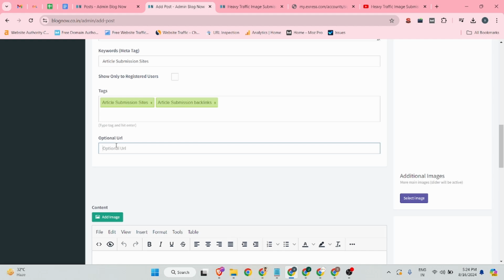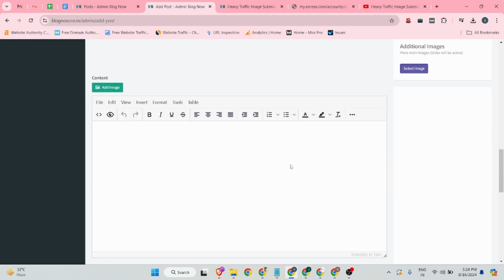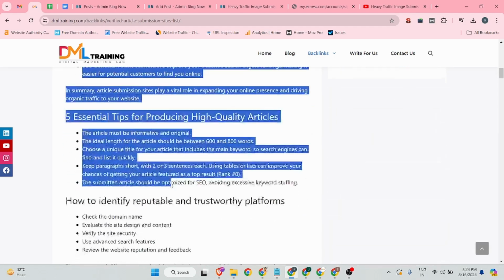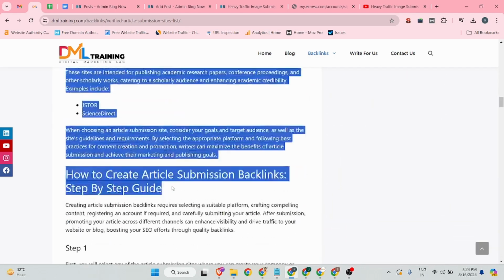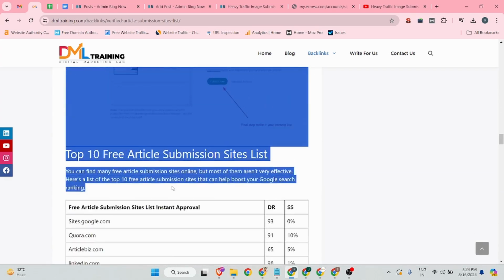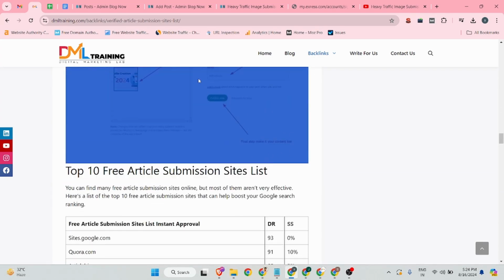And if you want, you can add your direct website URL, but the thing is we are creating article submission backlinks, so we can insert our website URL with targeted keywords. Okay, so let me copy all the things and paste it over there.